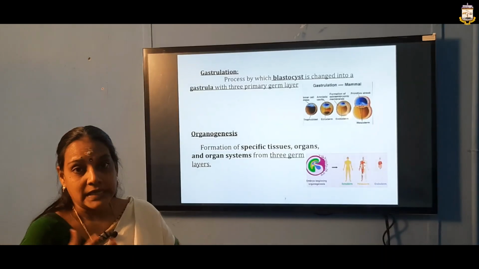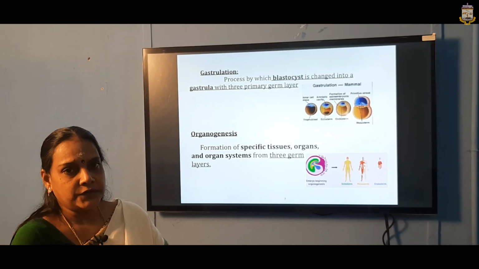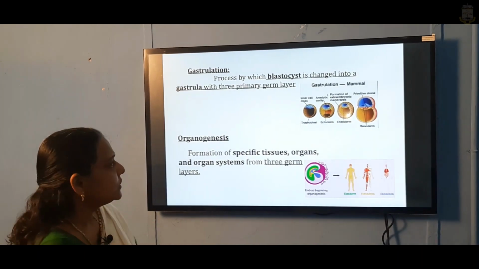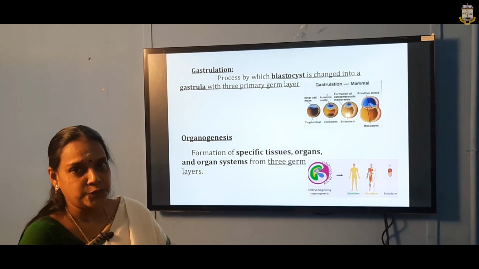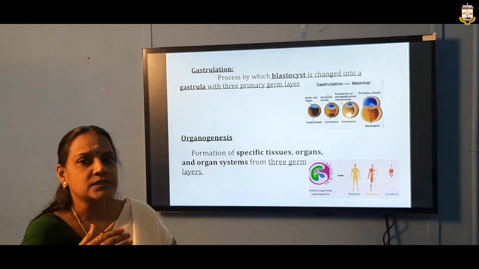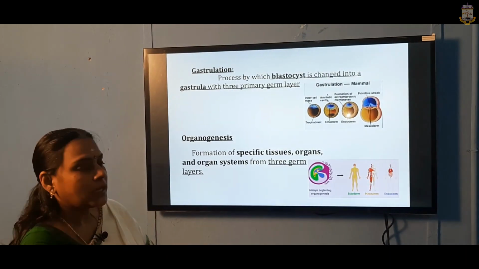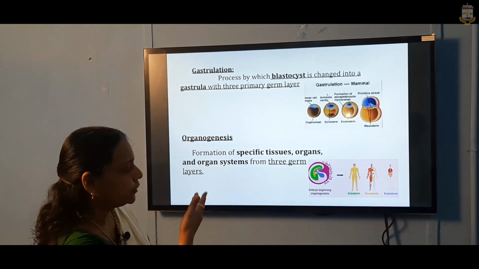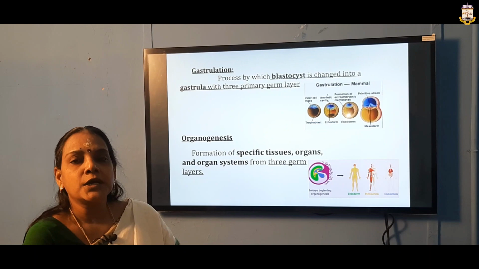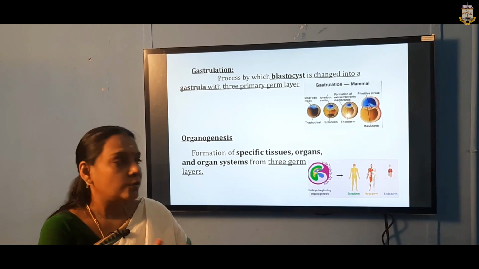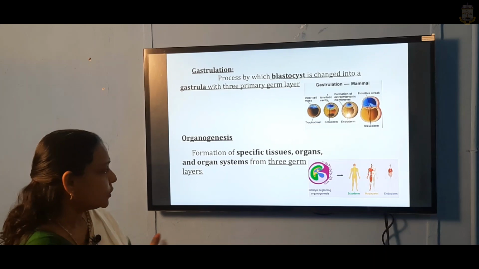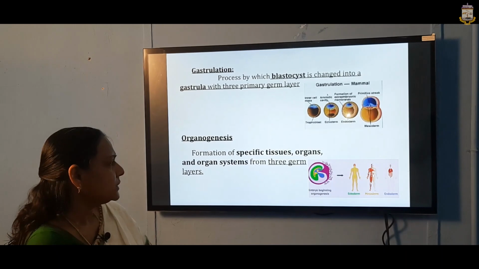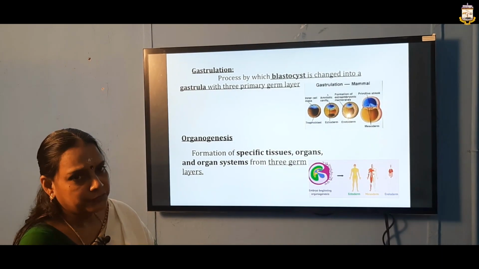And after that is gastrulation. After getting implanted, it has to undergo the next stage, gastrulation, that is, the formation of the primary germ layers. Here the blastocyst is changed into a gastrula with three primary germ layers, which we call ectoderm, endoderm and mesoderm. These are the primordial germ layers which in future go for organogenesis. The next one is organogenesis, that means specific tissues, organs and organ systems all develop, only from these three layers.